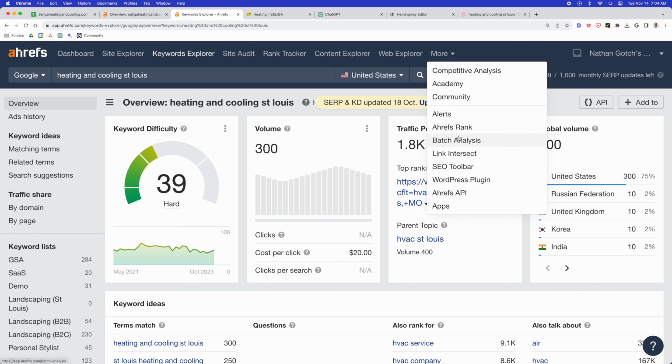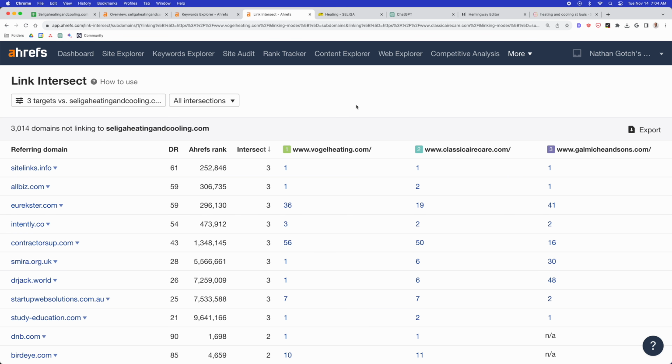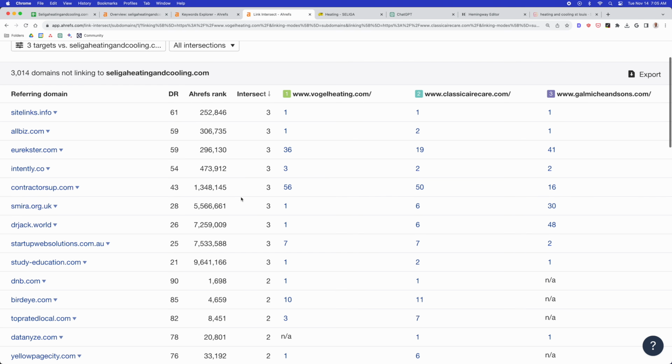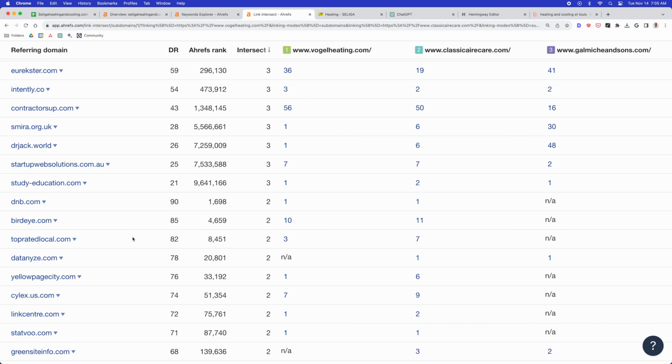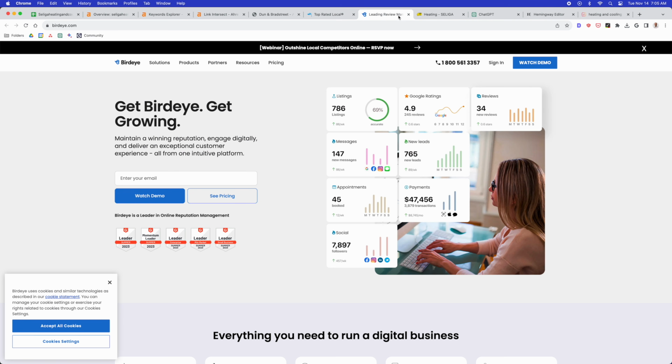Now go to "more" in the navigation and click on Link Intersect. Add your domain and the top 3 competitors, and within seconds, you'll see all of the websites that are linking to your competitors but aren't linking to you. Now you just have to go and develop a plan to acquire these backlinks. And I recommend starting with the opportunities where all 3 of your competitors have backlinks. For example, dnb.com, topratedlocal.com, and birdeye.com are all directory-based links that are easy to acquire. And then from there, just keep chipping away until you've narrowed the backlink gap.